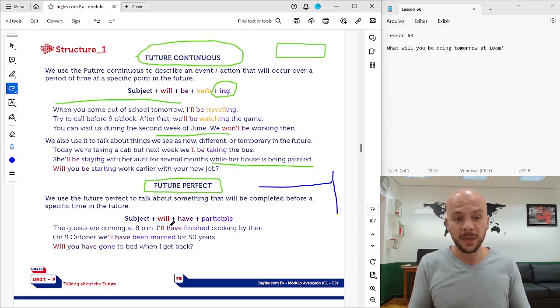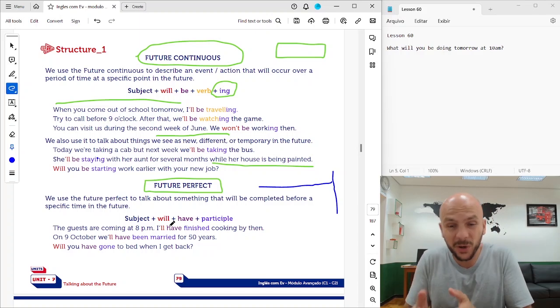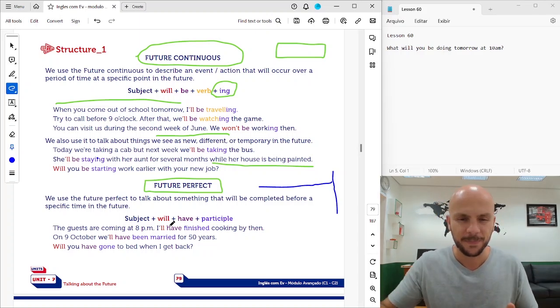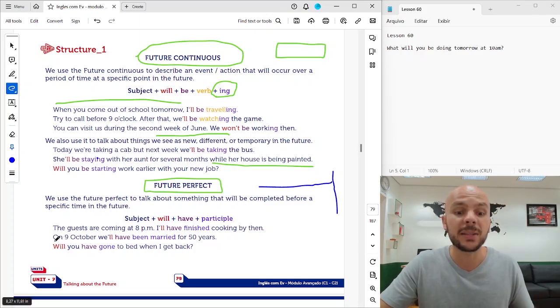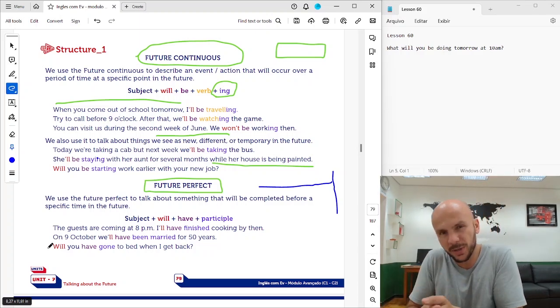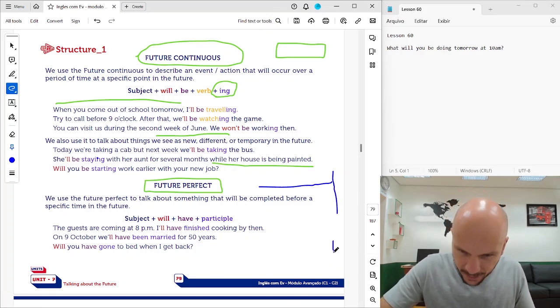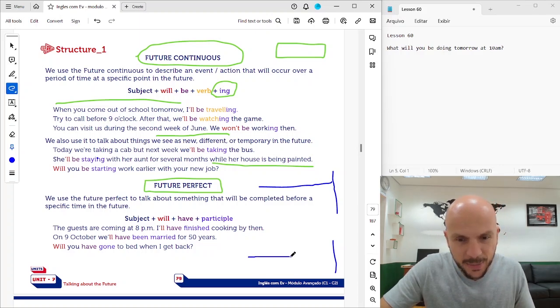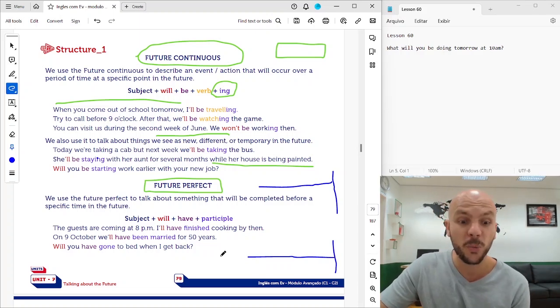Maybe 8 o'clock, maybe 7:59, maybe 7:40, maybe 7:30, but before the deadline. Okay, so I will have finished by then, before 8 p.m. On 9 October, we'll have been married for 50 years. Okay, we'll have been married for 50 years on October 9. Will you have gone to bed when I get back? So when I get back here, okay? Will you have gone to bed? Maybe 7, maybe 8, maybe 9, maybe 10, okay? Will you have gone to bed before, or when I get back?